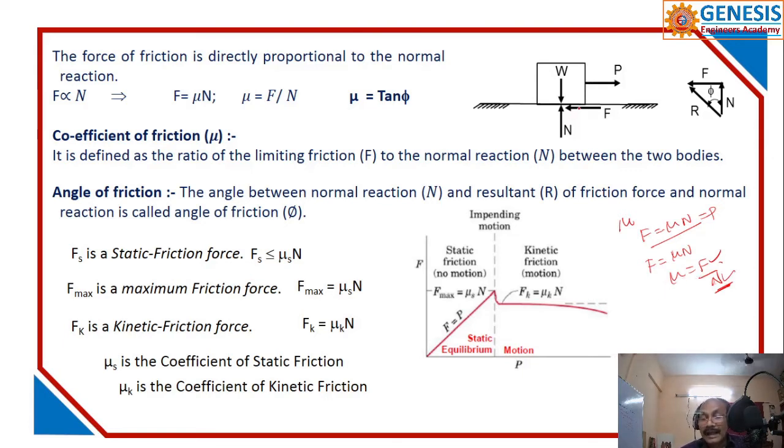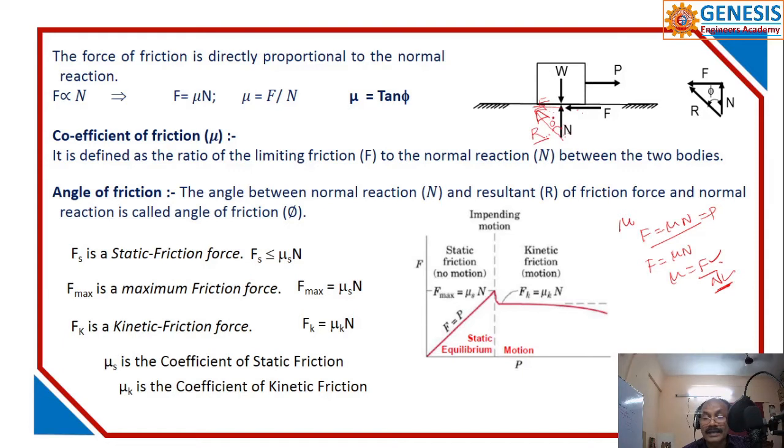Now taking this F and N, if you draw here, there's nothing wrong. N is a force, a vector. F is a force, also a vector. If I want to find the resultant of these two forces, I can name it R, the resultant.